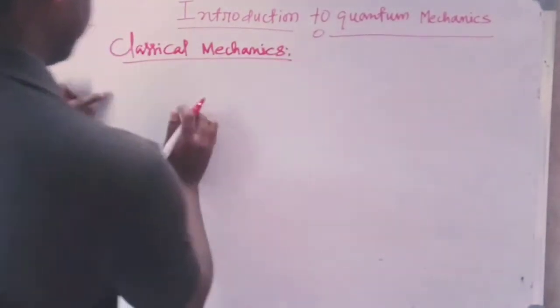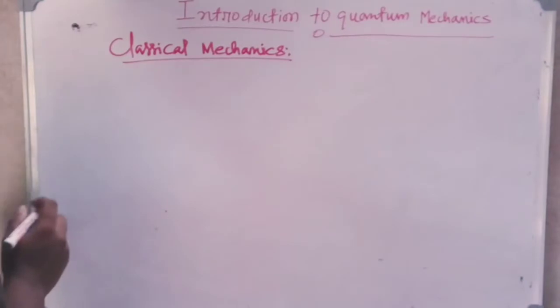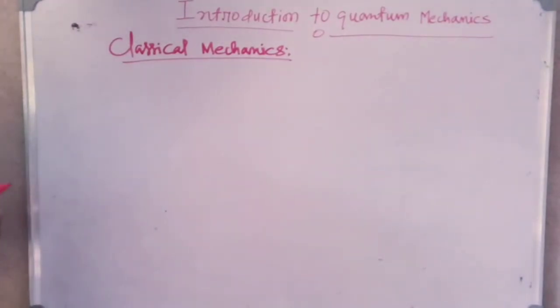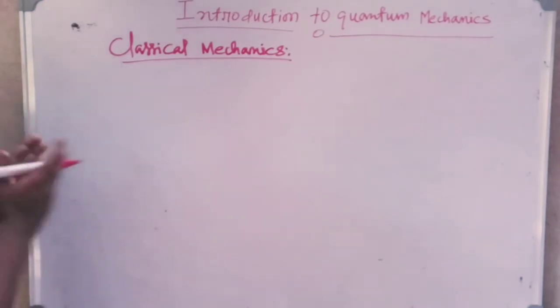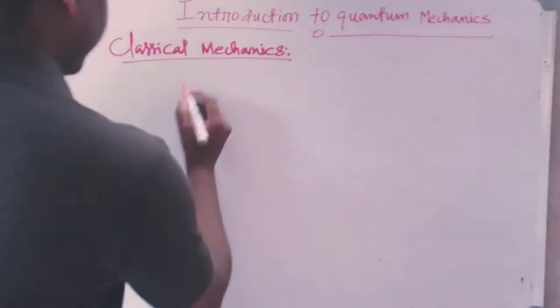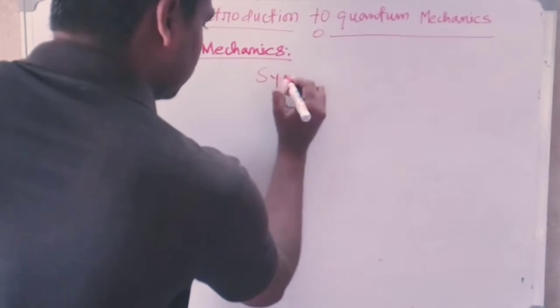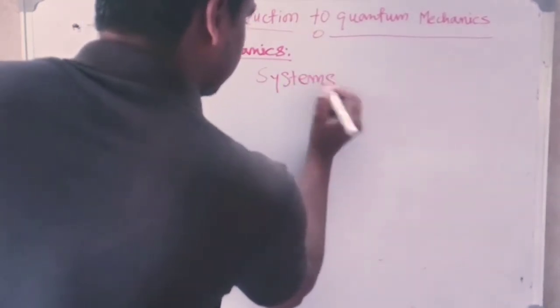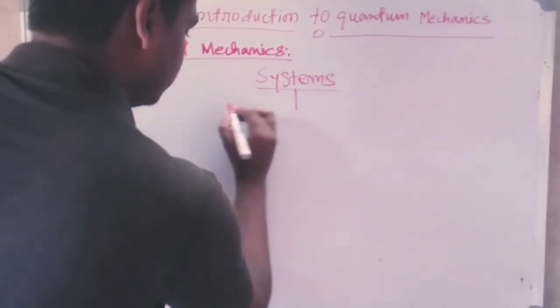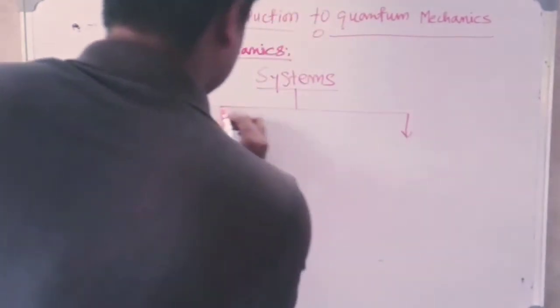Classical mechanics. And you all know in classical mechanics all the systems in this universe are categorized into two distinct categories.